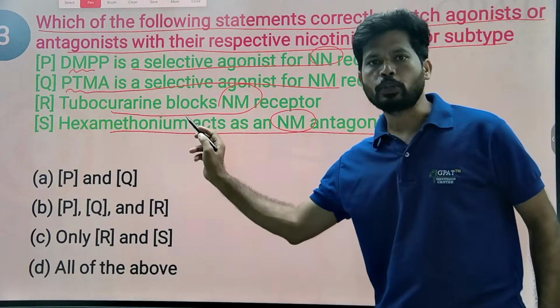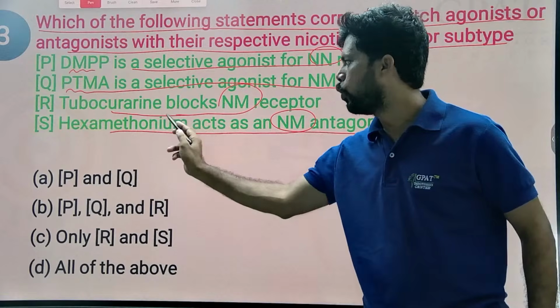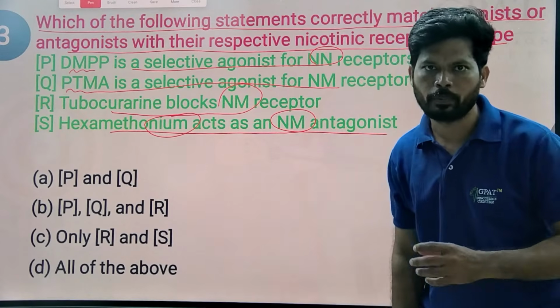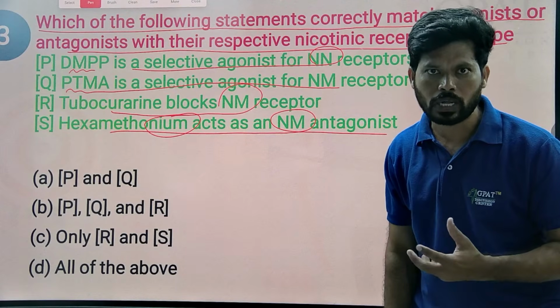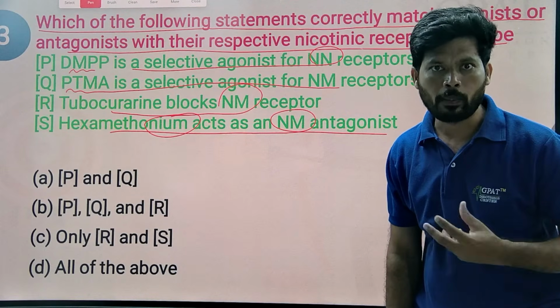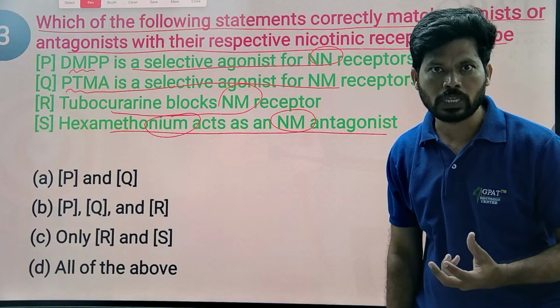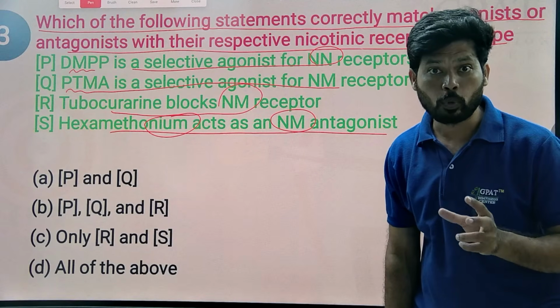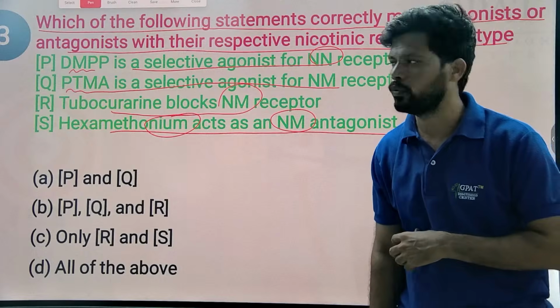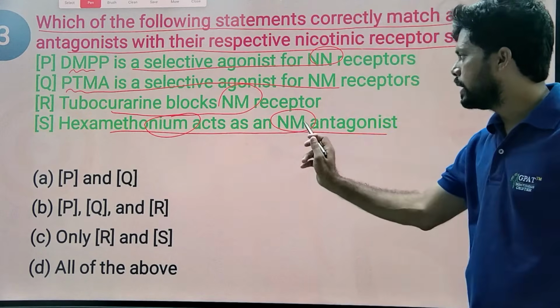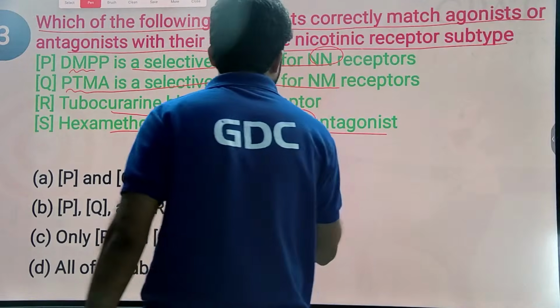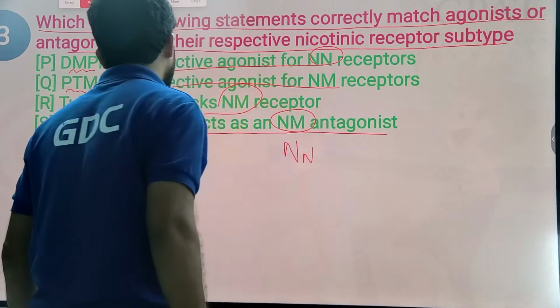Generally, hexamethonium, always onium, is a quaternary ammonium compound. Most of the neuromuscular blockers as well as ganglionic blockers are quaternary ammonium compounds. Quaternary ammonium compounds are cationic and polar in nature, having poor absorption and distribution in the body fluids. So hexamethonium is a ganglionic blocker. It does not act on the NM receptor. It acts on the NN receptor.